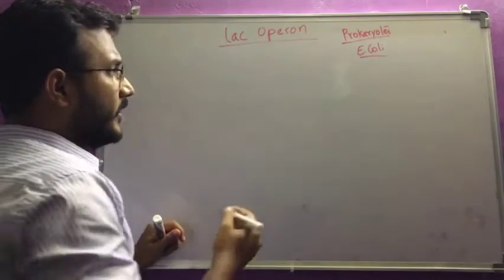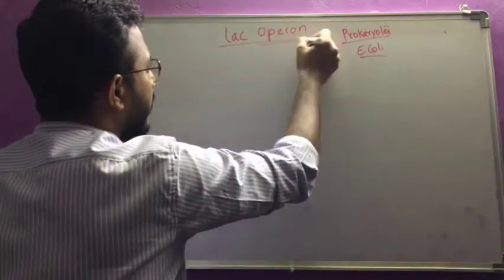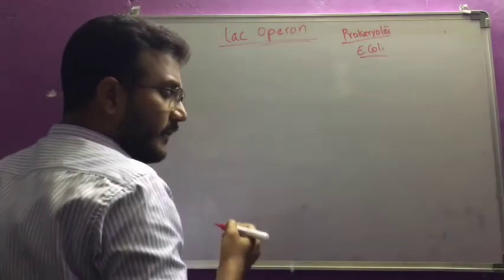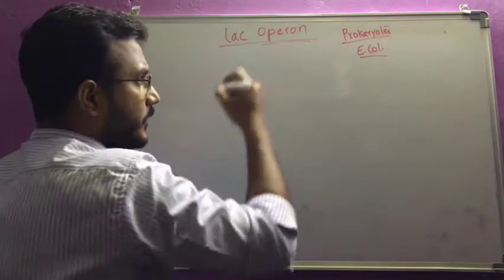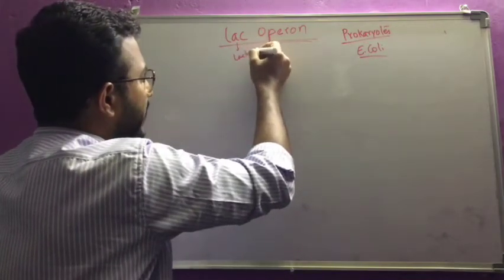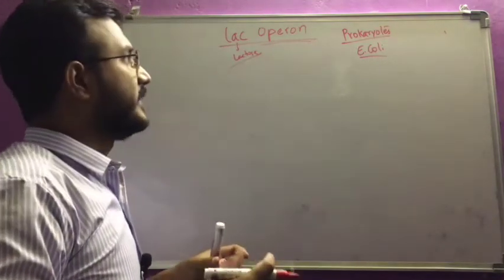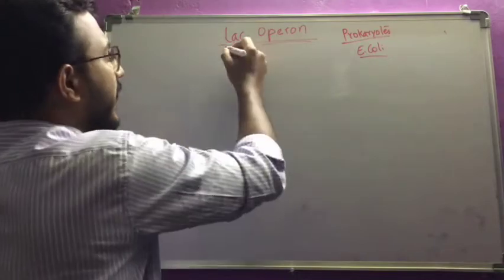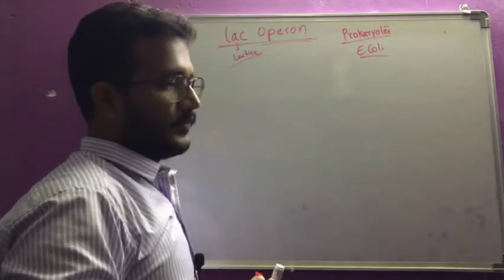In E. coli there is an operon, a functional unit, which is responsible for the digestion of lactose. That is the lac operon. Lac means lactose. The structural genes responsible for the digestion of lactose make up the lac operon, present in E. coli.